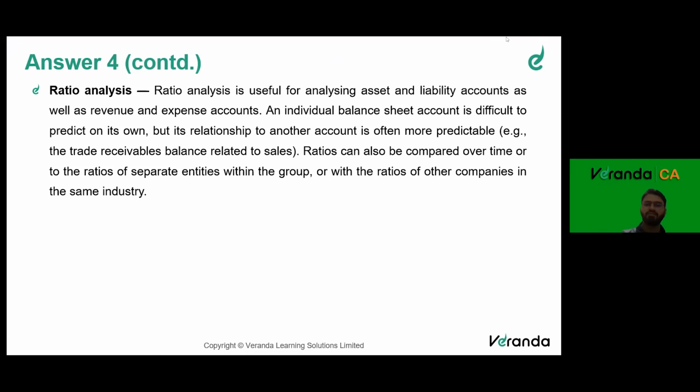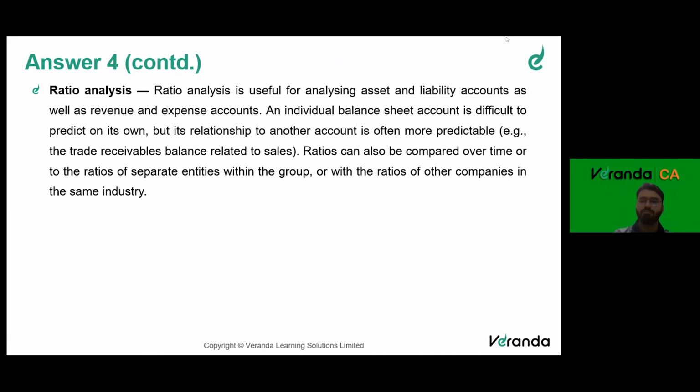So ratio analysis is useful for analyzing asset and liability as well as revenue and expense accounts. There are some balance sheet ratios, there are some P&L ratios, right? An individual balance sheet account is difficult to predict on its own, but its relationship to another account is often more predictable. Example, trade receivable balance to the sales. So it is your debtor turnover ratio, how the debtor is moving. What is the formula? Sales divided by average receivable, correct?